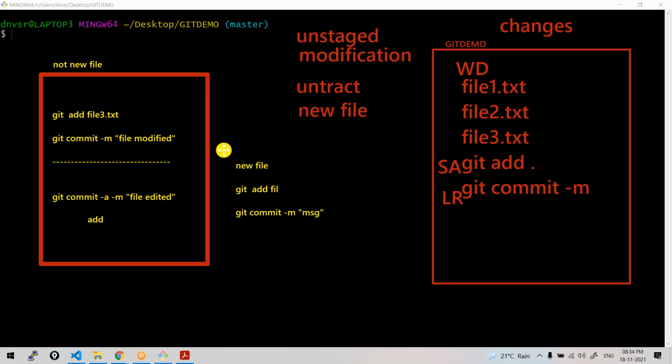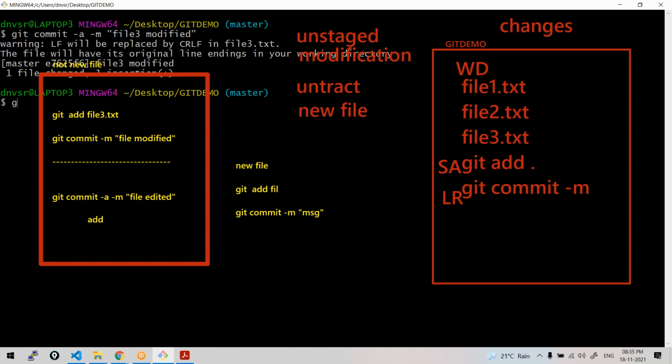Now, shall we do it with a single command? Because it's not a new file, I can do the add and commit separately, or else I can do it in a single command with a flag, add and commit, with a message. This change is all about file3, right? Let's say "file3 modified" or "edited".